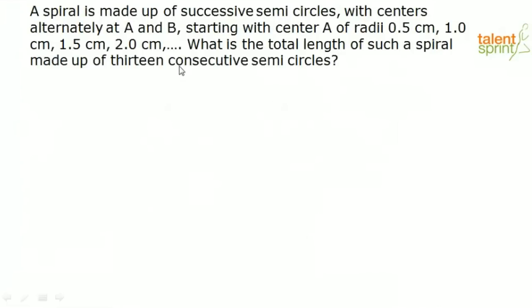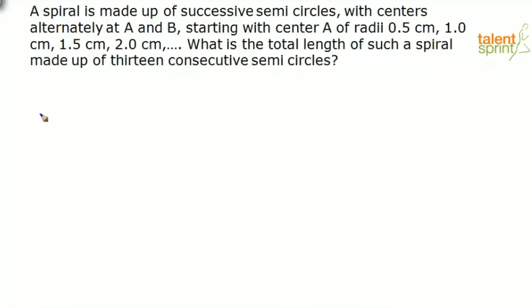So, the next question, now this is a very interesting question. A spiral is made up of successive semicircles with centers alternately at A and B, starting with center A, of radii 0.5 centimeter, 1 centimeter, 1.5 centimeter, 2 centimeter, and so on. What is the total length of such a spiral made up of 13 consecutive semicircles? So, how do you solve this question?